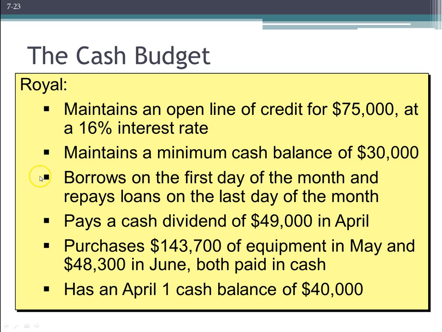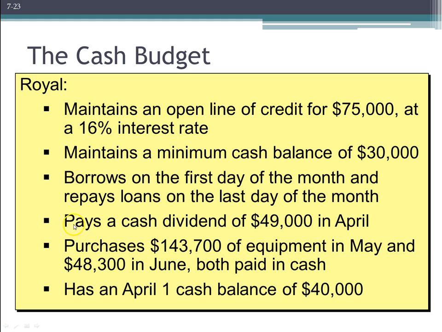We're going to also assume that if we borrow money from our line of credit, we borrow on the first day of the month and we repay our loan on the last day of the month. And the reason I do this is simply just to make interest expense and cost calculations much easier to do on a full month basis than a partial month basis.